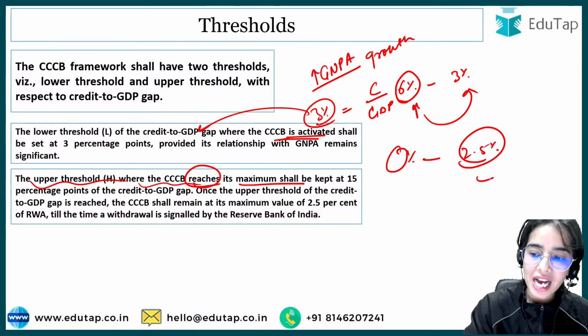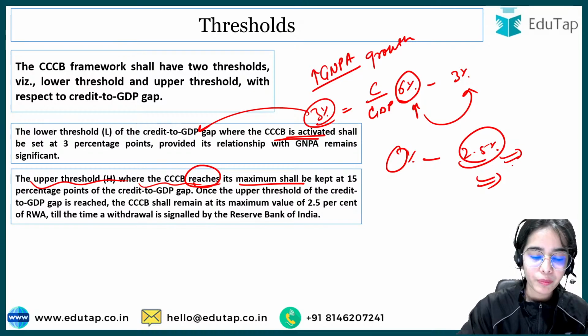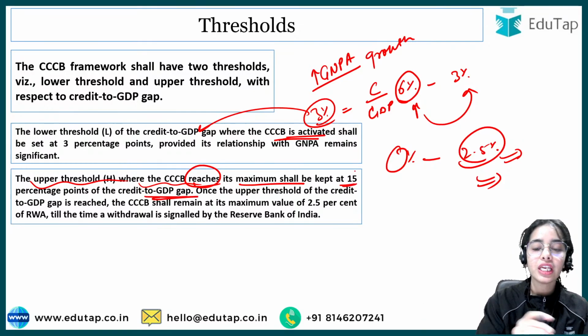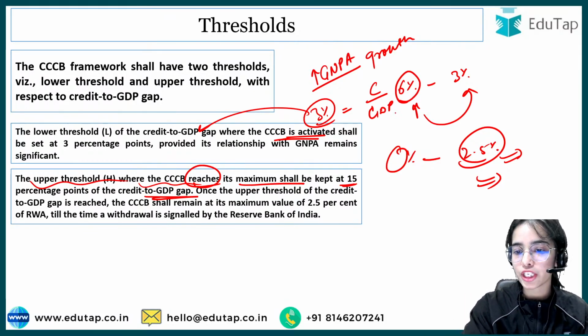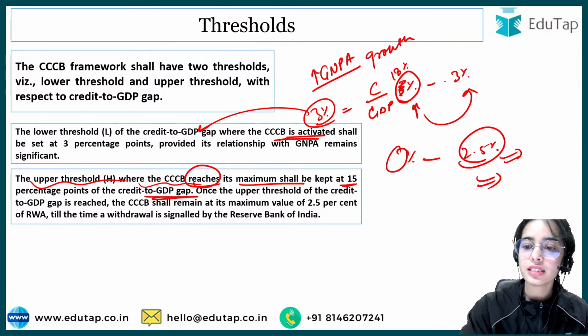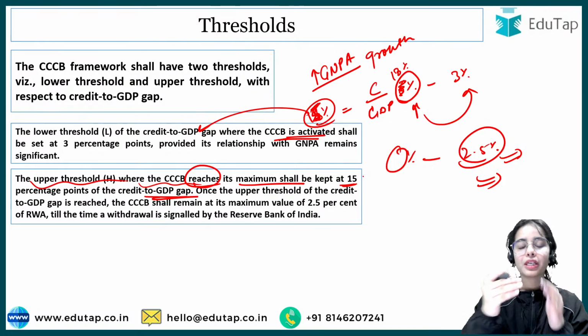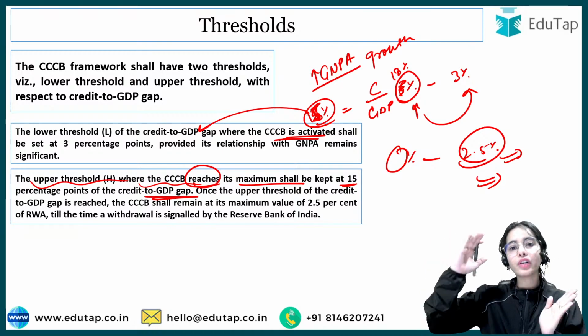So the maximum of the counter-cyclical capital buffer will be applied when the credit to GDP gap has reached 15 percentage points. That means, let's say the current credit to GDP ratio is 18% as compared to the long-term trend of 3%.